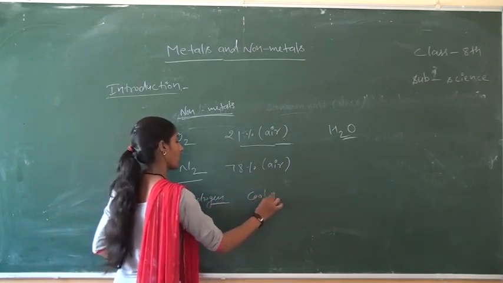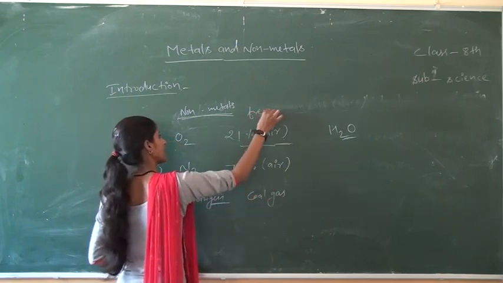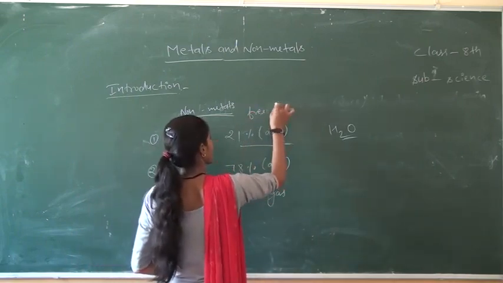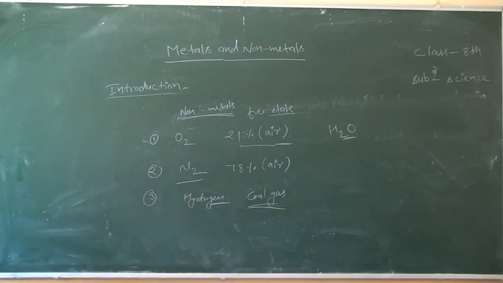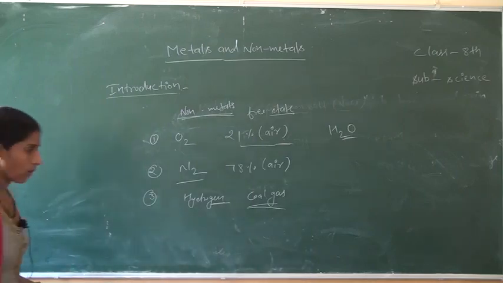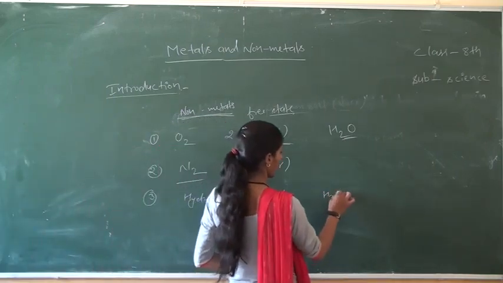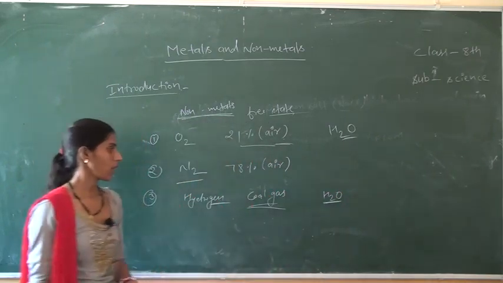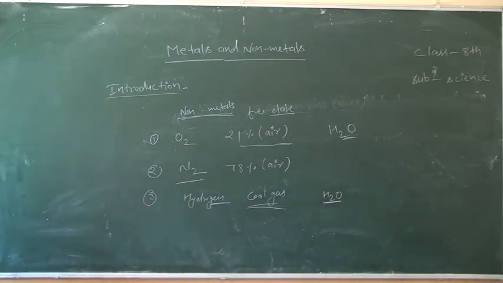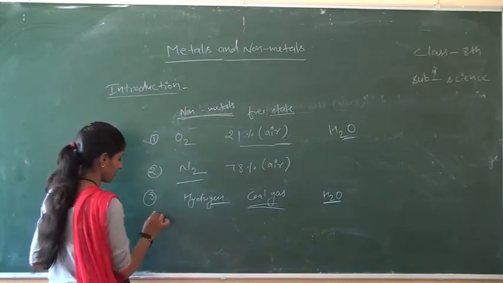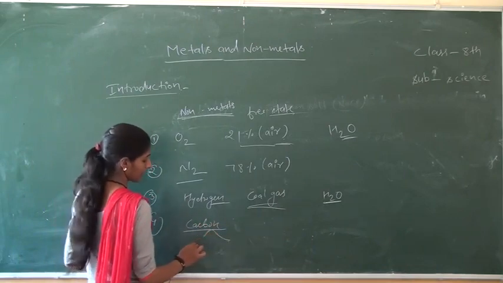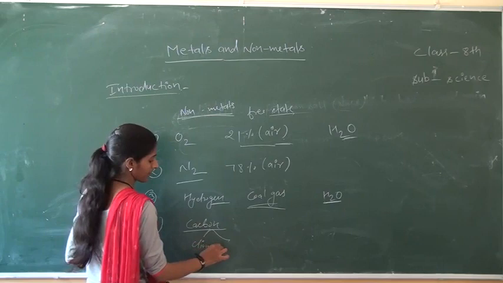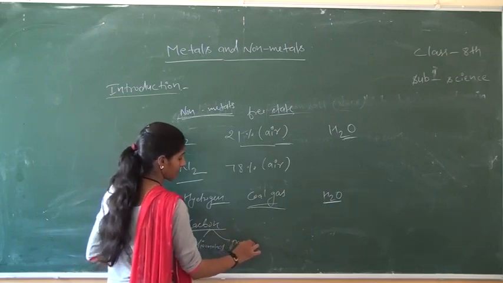Okay, after that, third one is hydrogen. Hydrogen as coal gas in free state, and also in combined form in water. Okay, after that, carbon. There are two allotropic forms of carbon, that is diamond and graphite.